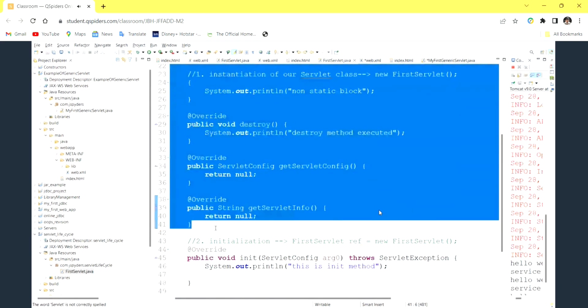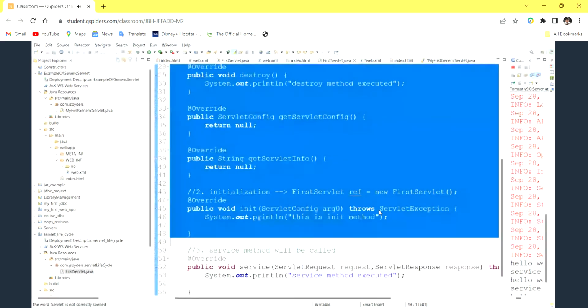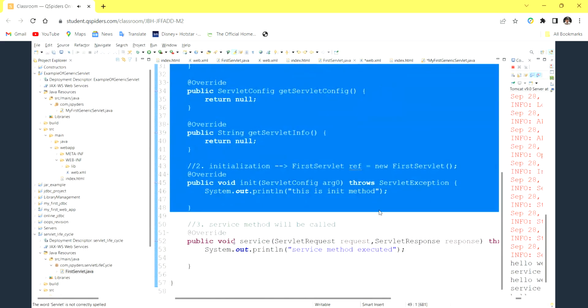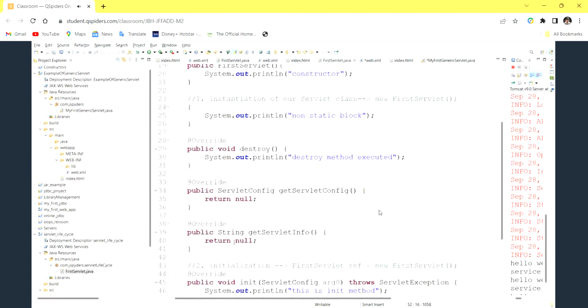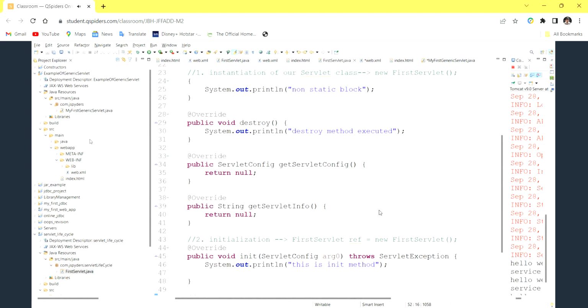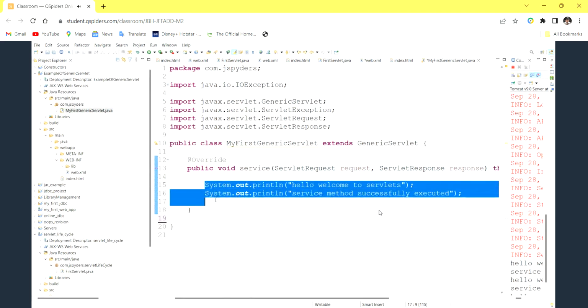If we want an implementation, only then we implement it. If I want to see the service method, I have to search for where it is. But with generic servlet, there is only one method, the service method, and here itself we write all the logic.